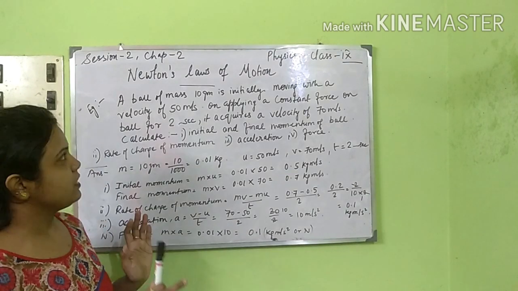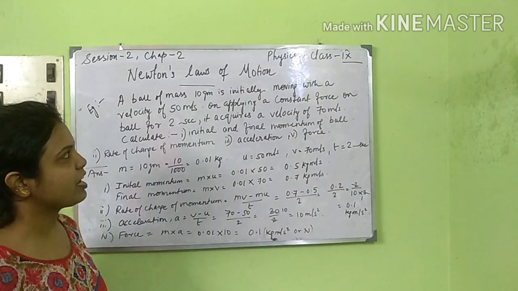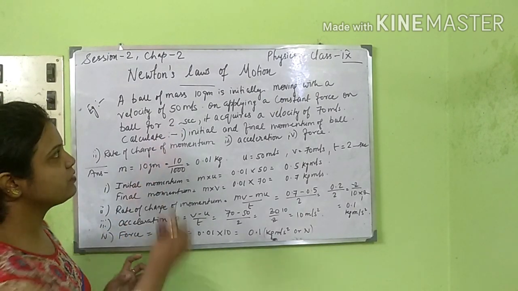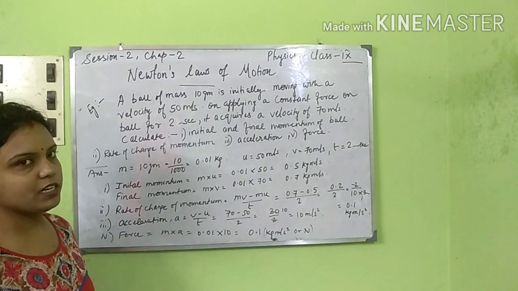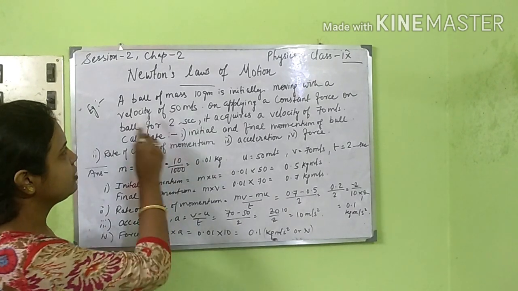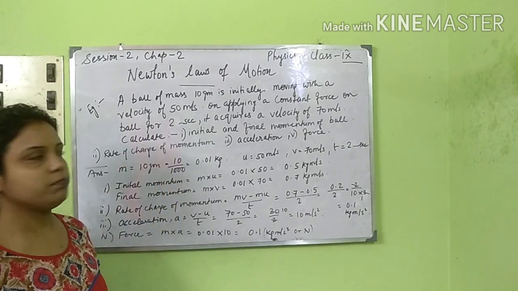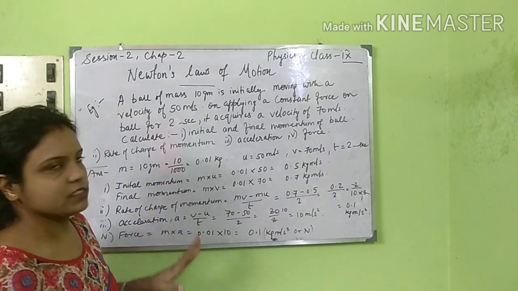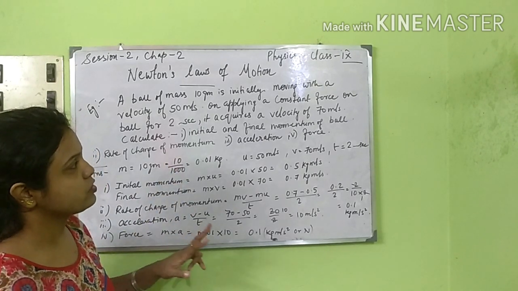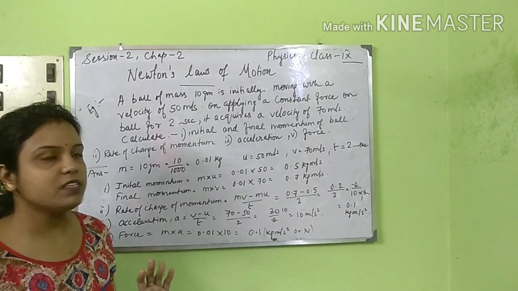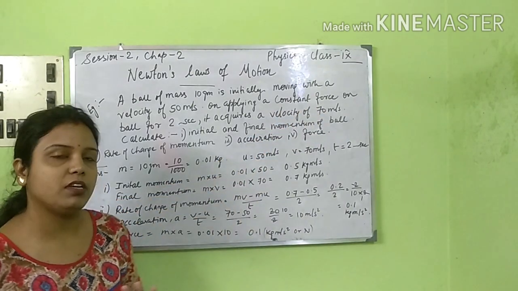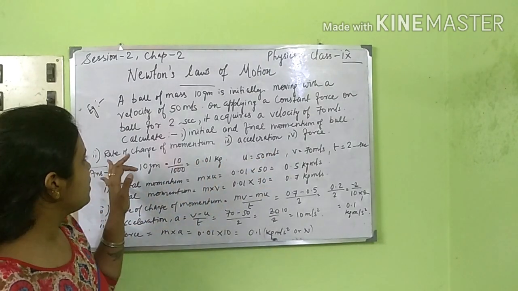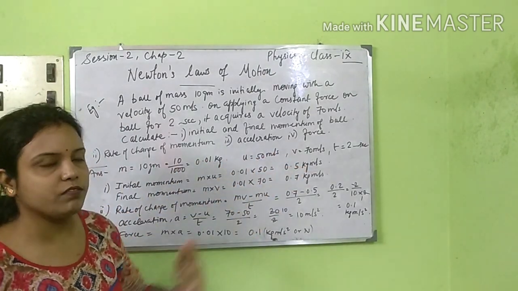Now, this is an example. A ball of mass 10 gram is initially moving with a velocity of 50 meter per second. That means the mass given is 10 gram, which you can convert to kg, and the initial velocity is 50 meter per second. On applying a constant force on the ball for 2 seconds, so the time is 2 seconds, it acquires a velocity of 70 meter per second. So the final velocity acquired is 70 meter per second, that is v. Calculate the initial and final momentum, rate of change of momentum, acceleration and the force.